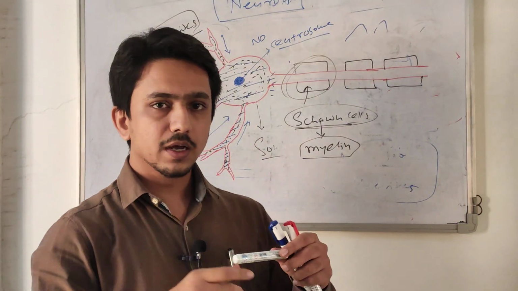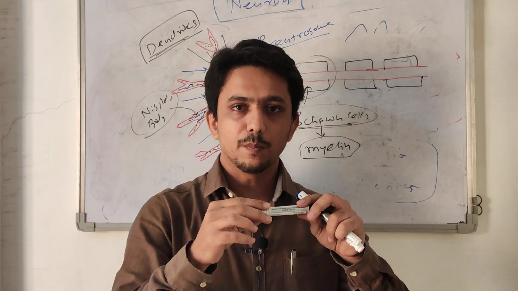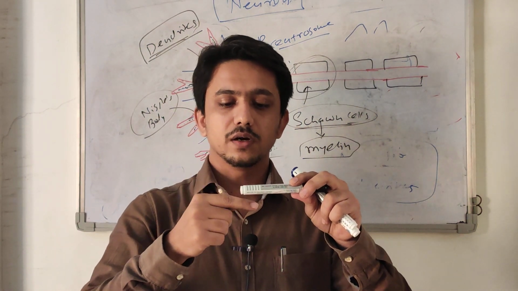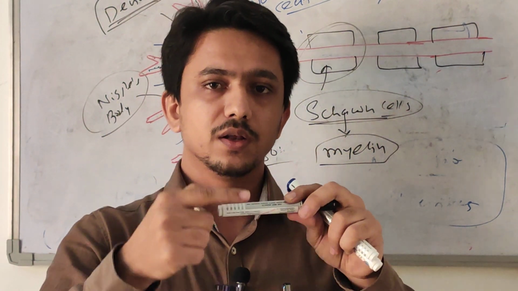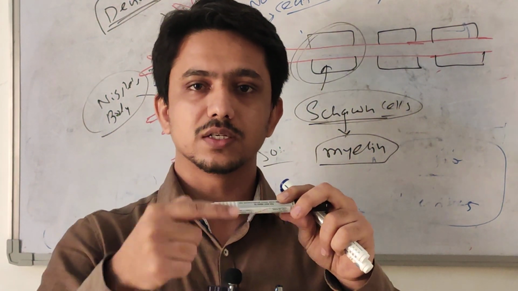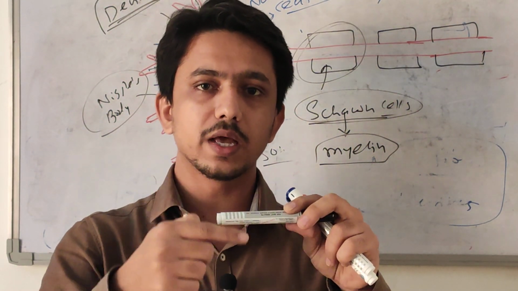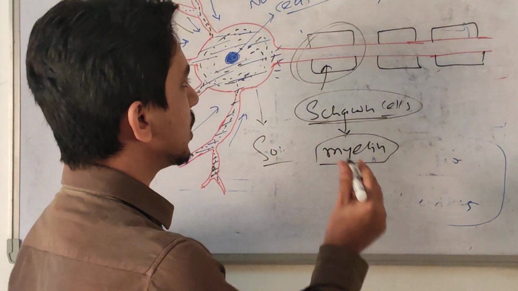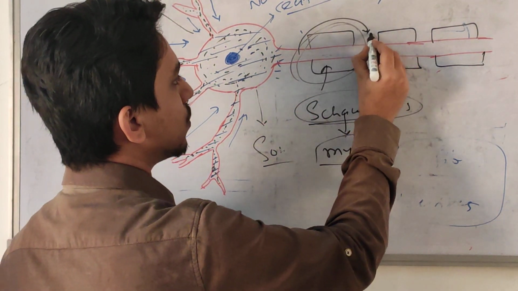Suppose this is the axon; the Schwann cells produce the myelin like this, covering the axon in multiple layers. So they produce a sheath of fatty tissue around the axons. So they produce insulation as well as fast conduction from one part to another gap.